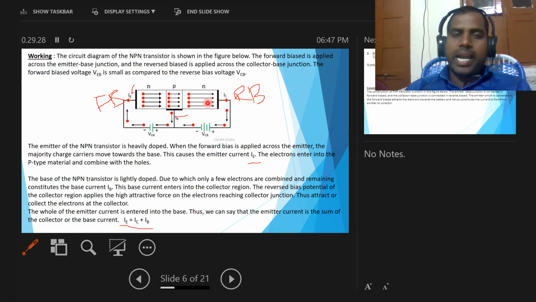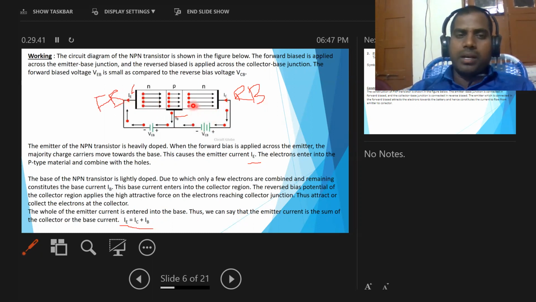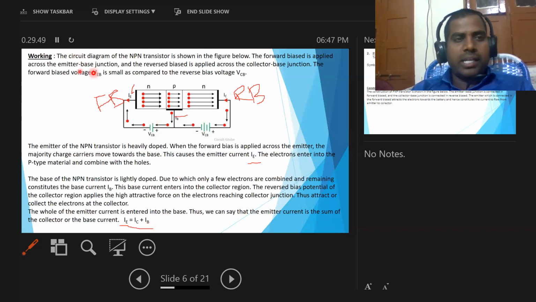Hence some current is produced in the collector region. That current is known as collector current. So in this case the total emitter current is equal to the sum of the base current and collector current. This is the equation, IE equal to IC plus IB. Okay, this is the working of the NPN transistor. Okay, next one.